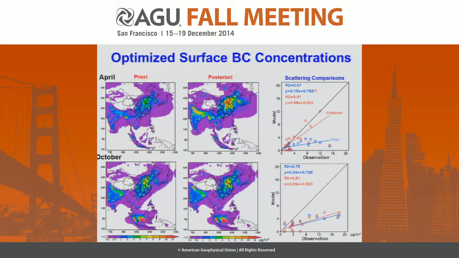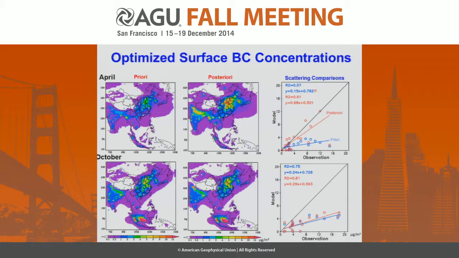And what about the surface concentration? Here shows the prior and the posterior surface black carbon concentration over Asia, overlaid by the ground-based measurements of 20 sites with these colored circles. We can see that after optimization, the black carbon surface concentration is improved, especially in the spatial gradient.